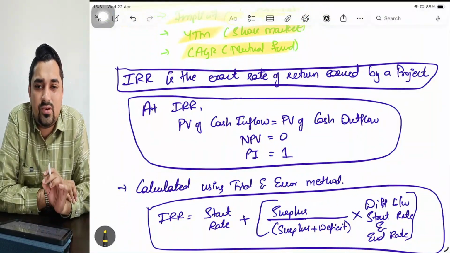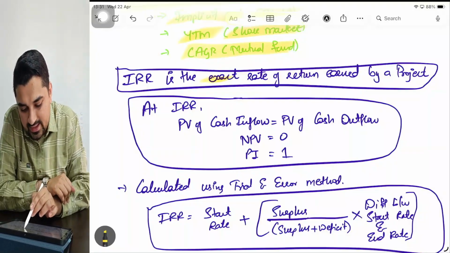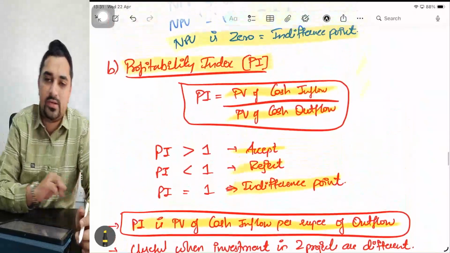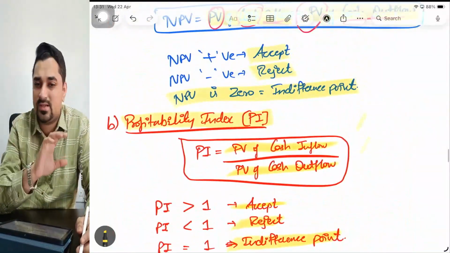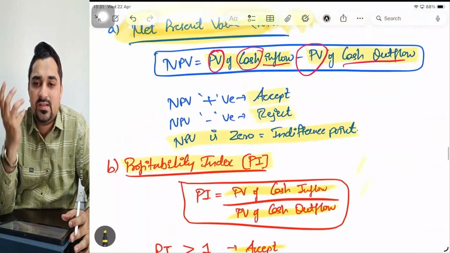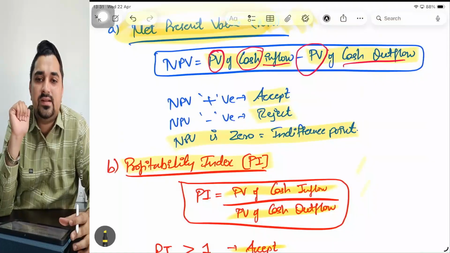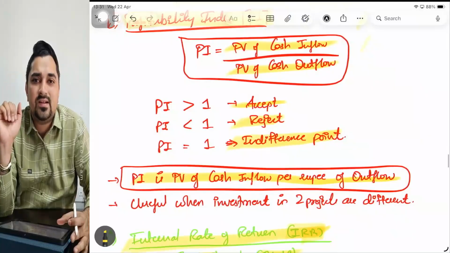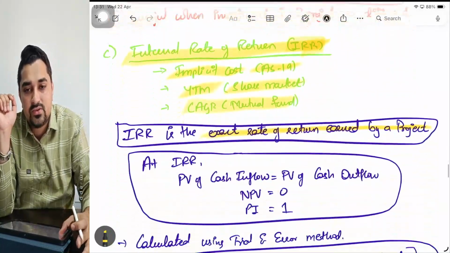Sir, exactly what do you mean by IRR? IRR is the exact rate of return earned by a project. Now understand why IRR is important. In NPV, you will say accept or reject. In PI, you will say more than one accept, less than one reject. But what is the exact rate of return I am generating? If I am putting my money in a particular project, what is the exact return that I am generating? To answer this question, you need to calculate IRR.